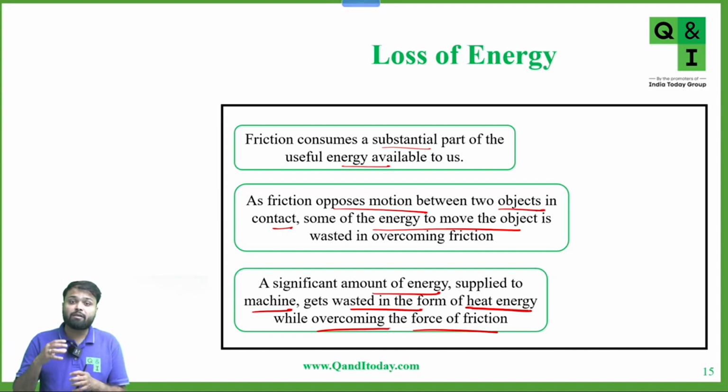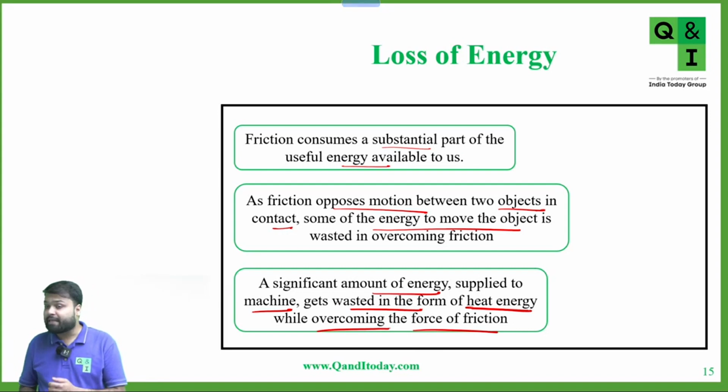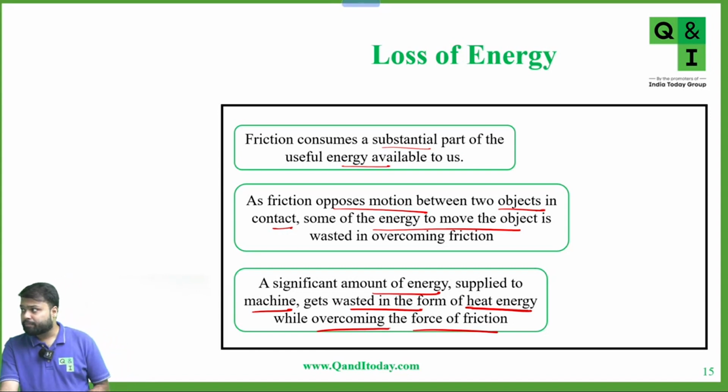So the machinery part first has to overcome that friction, and in overcoming the friction some energy is wasted in the form of heat energy. Yes or no? Is this clear to everyone? Any doubt? Okay.